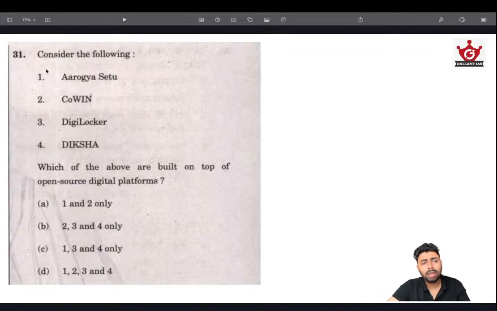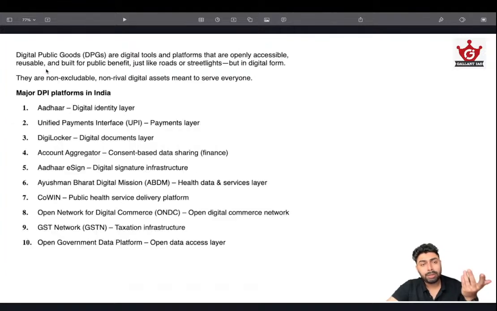Just like this question, which of the following are built on top of open source digital platforms? The same way UPSC could be asking which among the following are digital public goods. So remember these examples: Aadhaar, UPI, DigiLocker, Aadhaar e-sign, Ayushman Bharat Digital Mission health data. That is also a digital public good. CoWIN, Open Network for Digital Commerce.